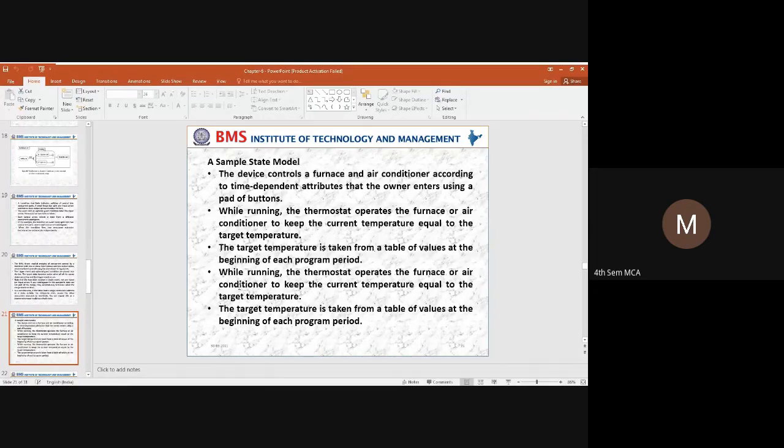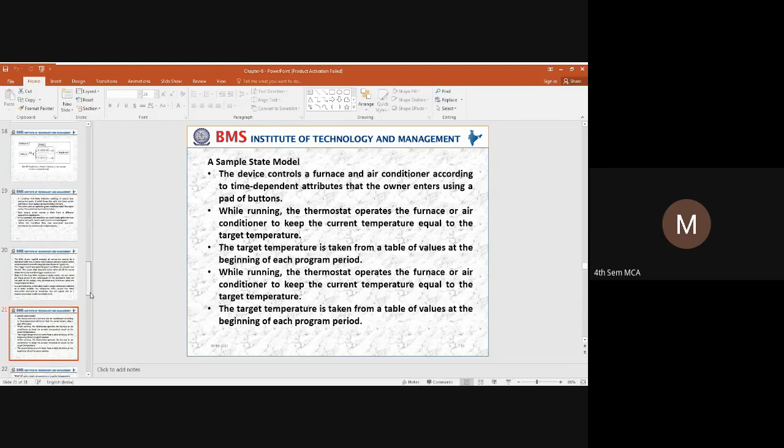When we are saying a furnace, we are trying to set a particular temperature. Once the current temperature is set to the targeted temperature, the system begins to work. Once the system begins to work, it will take a particular period of time to execute its task, and it will convert to the object and come back. That is how the device is being controlled by the owner.